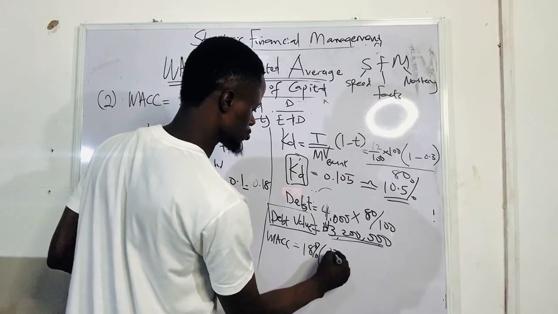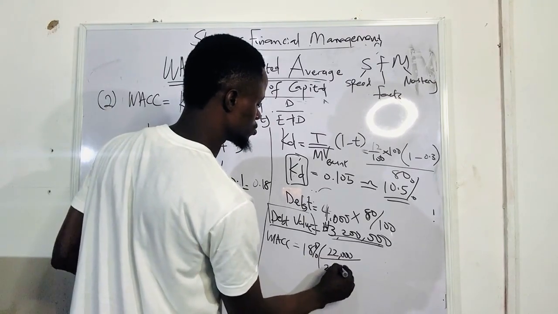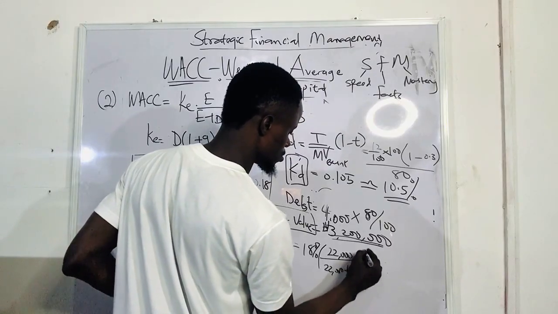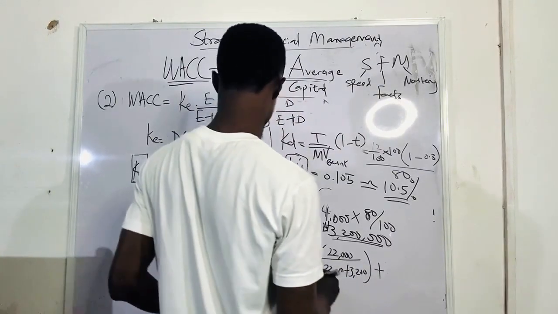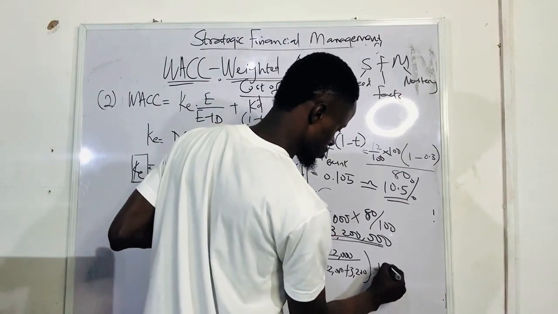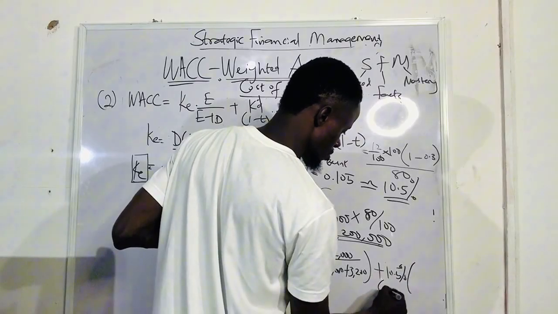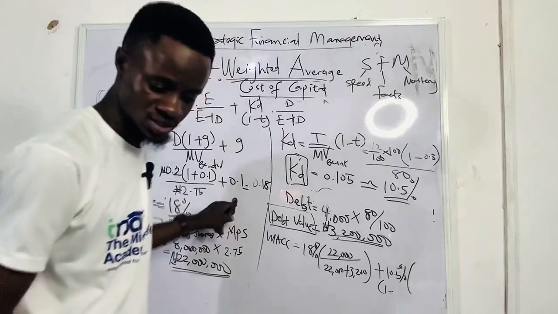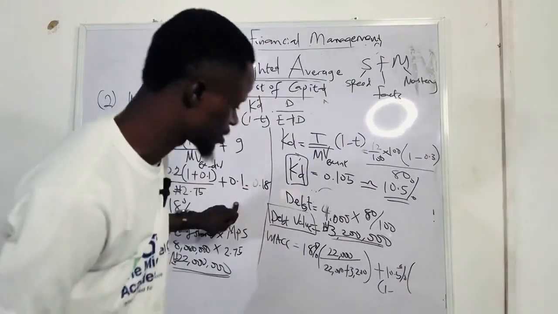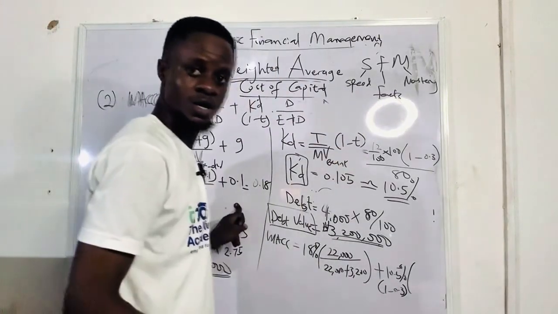Let's just do 22,000. 22 million over 22 million plus D, then plus, what is KD? 10.5%. 1 minus, what is the tax rate? What is the tax rate given in the question? 30%. 0.3. I hope you can still see.